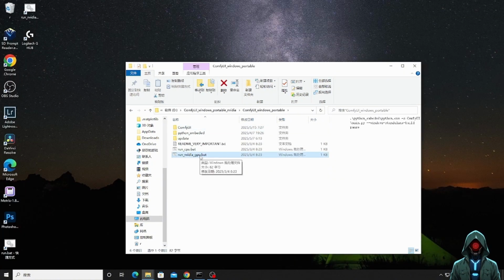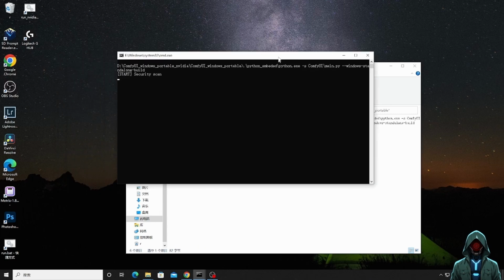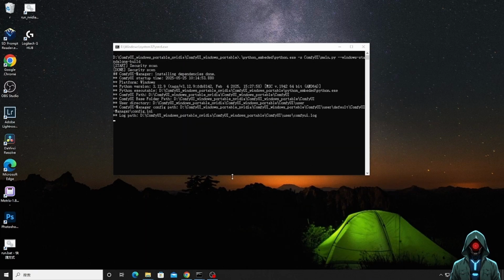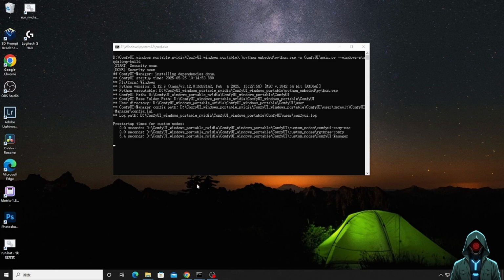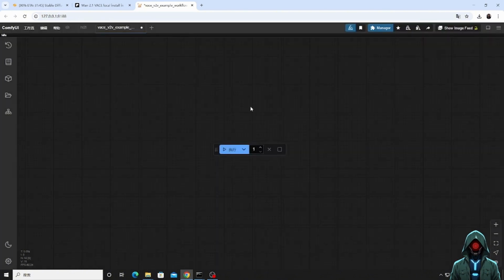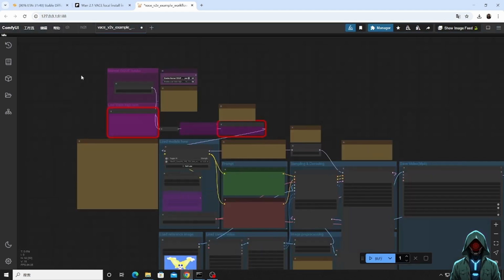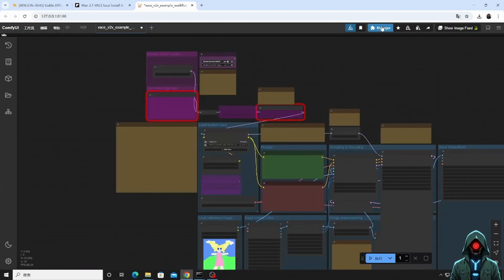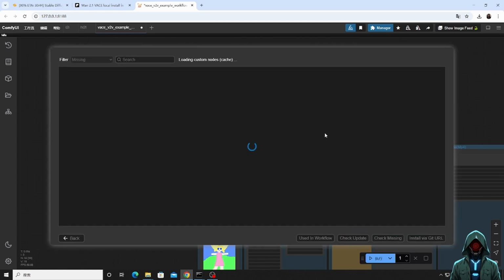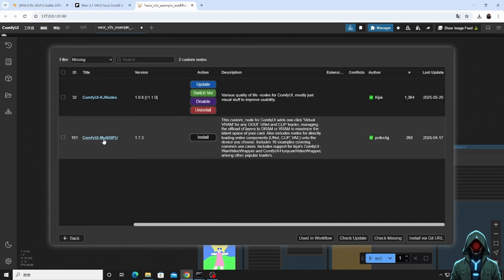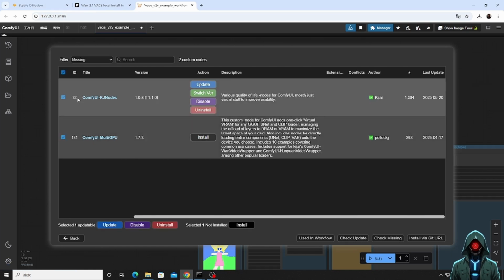Finally, we return to the Comfy UI root directory. Double-click the startup script to start the software. The startup page shows that the plugin is missing. We need to click the Settings button, install missing plugins, and click to install.